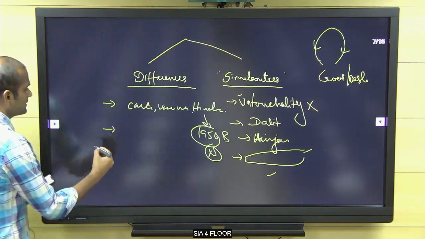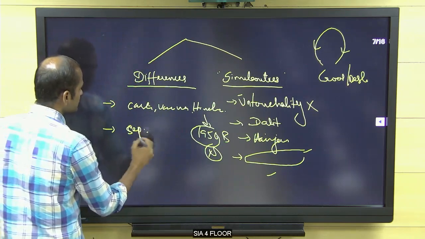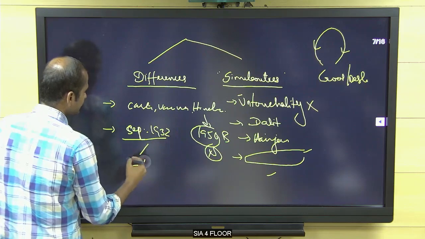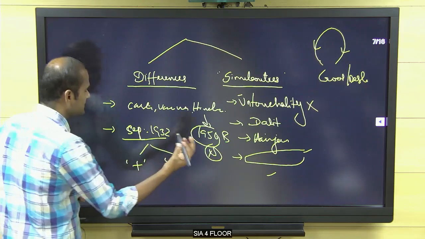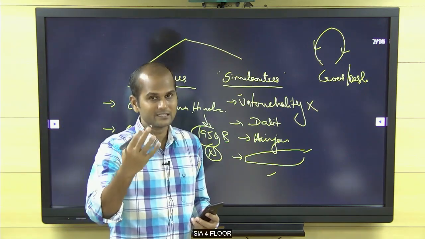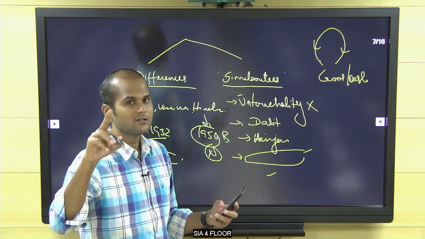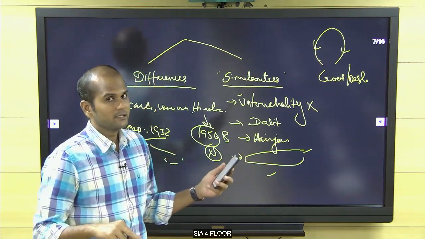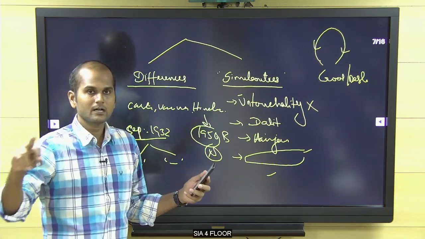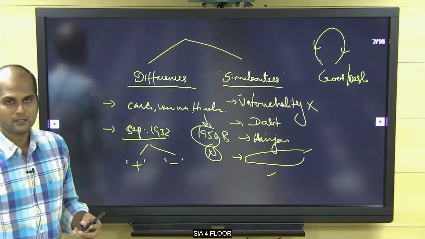Second, in the case of the Communal Award, the separate electorate system for depressed class people in 1932: Ambedkar wanted a separate electorate system. Gandhiji opposed it. Gandhiji even went on a fast unto death in Yerawada jail. So both wanted to uplift the people, but Ambedkar was in favor of a separate electoral system for SC and depressed class people, while Gandhiji opposed it, and this led to the Poona Pact.